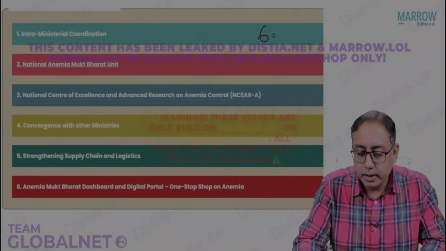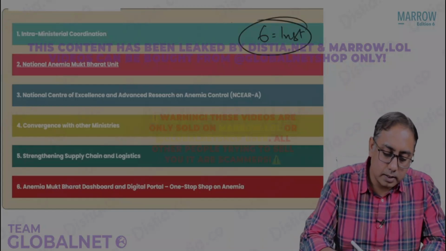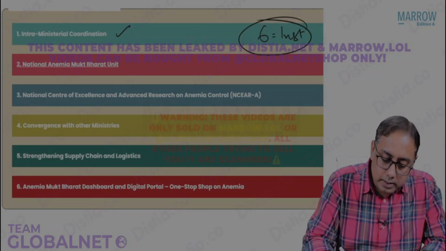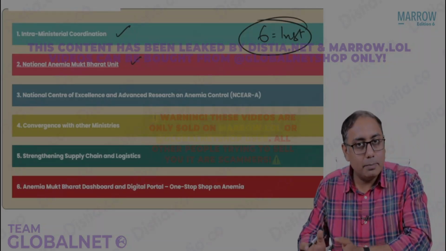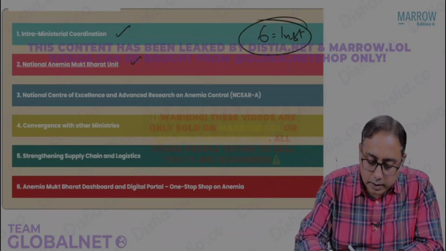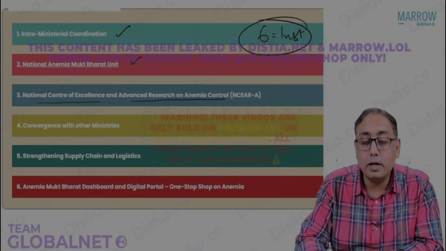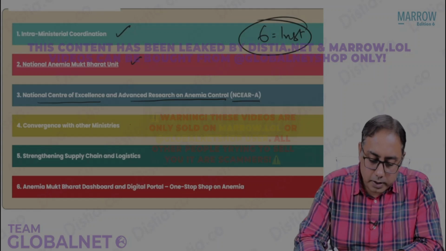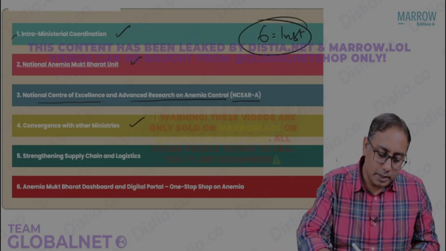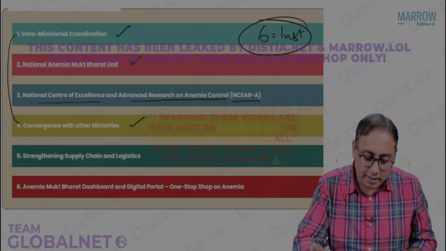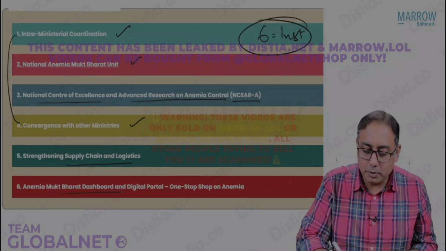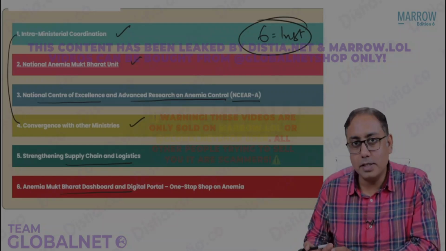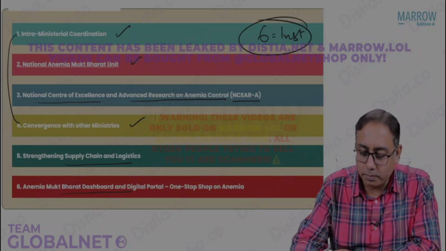These are the 6 institutes which are involved. That is, there has to be inter-ministerial coordination. There is a National Anemia Mukta AMB unit. There is a National Center of Excellence and Advanced Research for Anemia Control, that is NCEAR, on anemia. Convergence with other ministries definitely means inter-ministerial coordination. Strengthening supply chain, Anemia Mukta Bharat dashboard, it's not required for your MCQ exam. There are some 6 institute mechanisms. It's a low yield point.